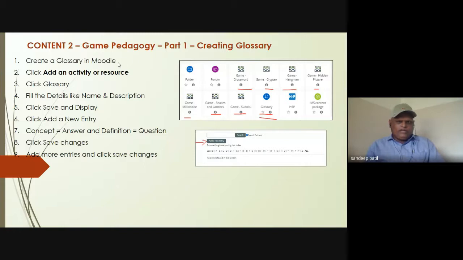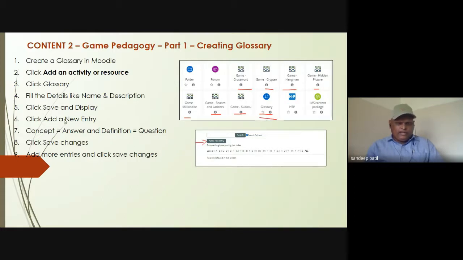We need to create a glossary in Moodle by clicking add an activity or resource, then clicking glossary. This is the glossary, from A to Z, and we fill in the description, names, all the text.